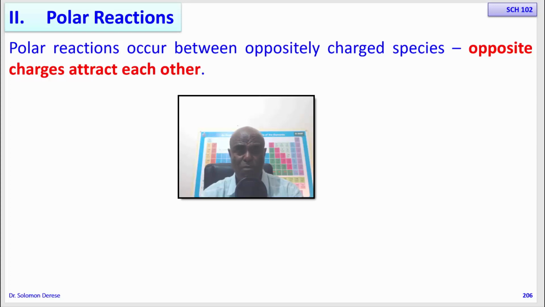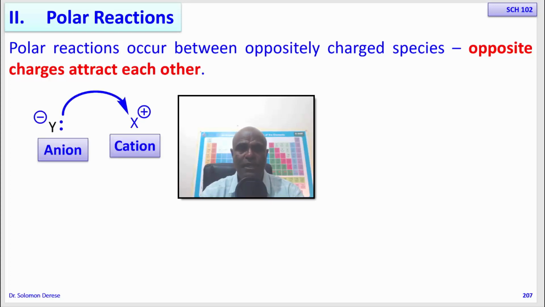So there are 4 possible ways in which these oppositely charged species can come close to one another and form a bond. One possibility is when you have a fully negatively charged anion and a fully positively charged cation attracting each other and forming a bond.